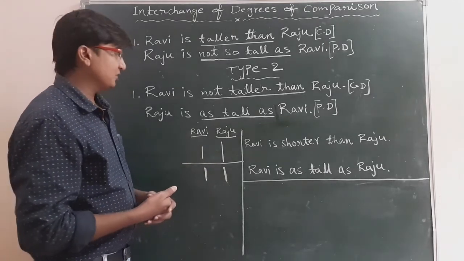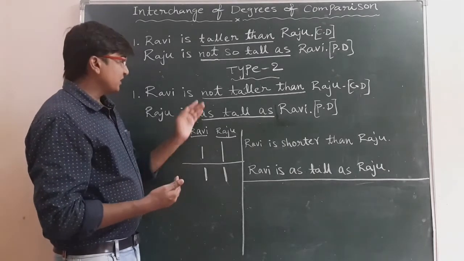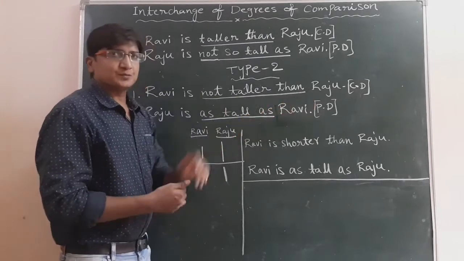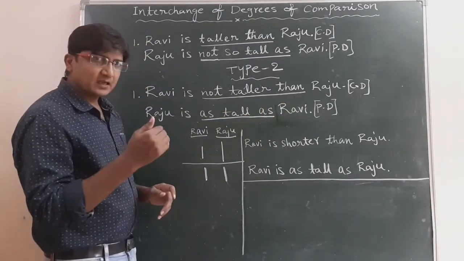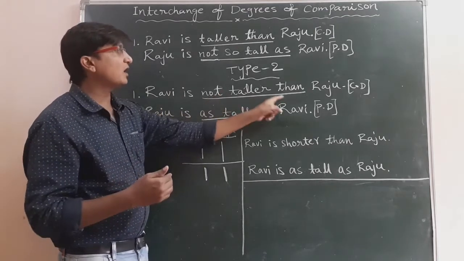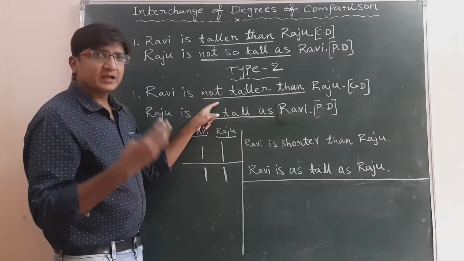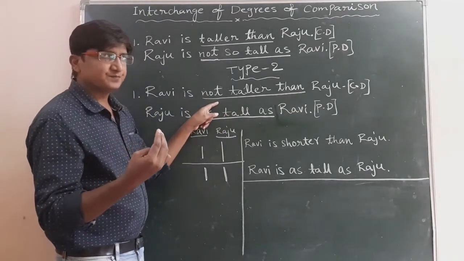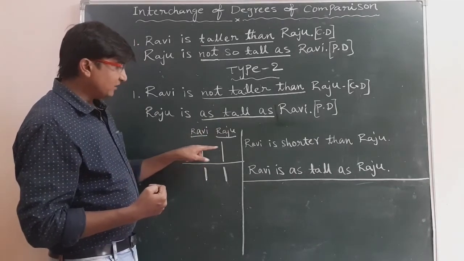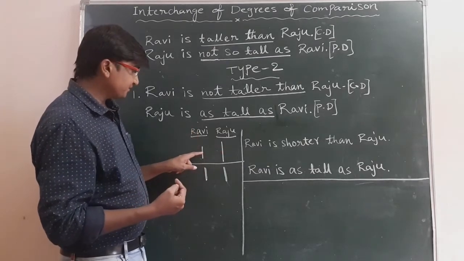Please pay attention. Here once again we read this sentence, Ravi is not taller than Raju. When I say this sentence, we can get two statements. One is, see here, Ravi and Raju I have shown by drawing lines.